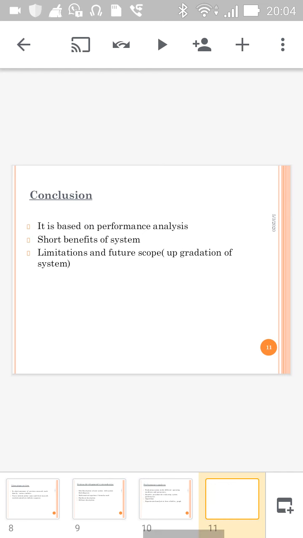Okay, the last section is the important section, that is the conclusion. Conclusion is done on the basis of performance analysis. You have to discuss what the benefits of your system are, what the pros are, and what the future scope of your system is, means how you upgrade your system. In my system I can measure more parameters, so I have to add more sensors to my system.